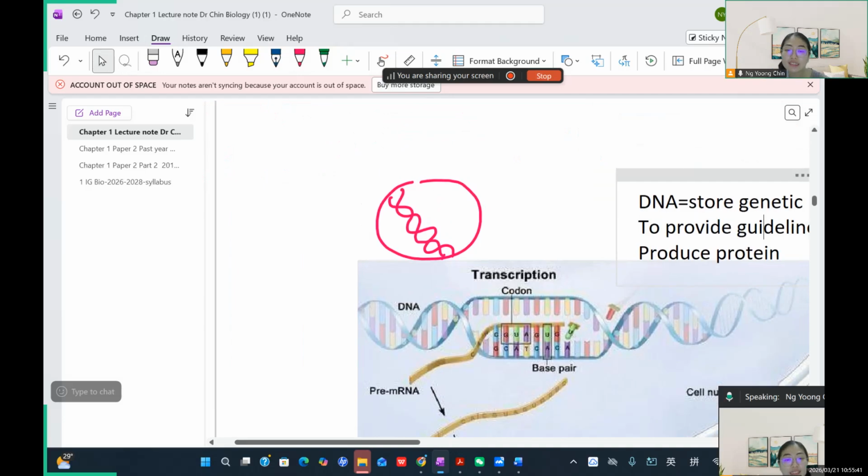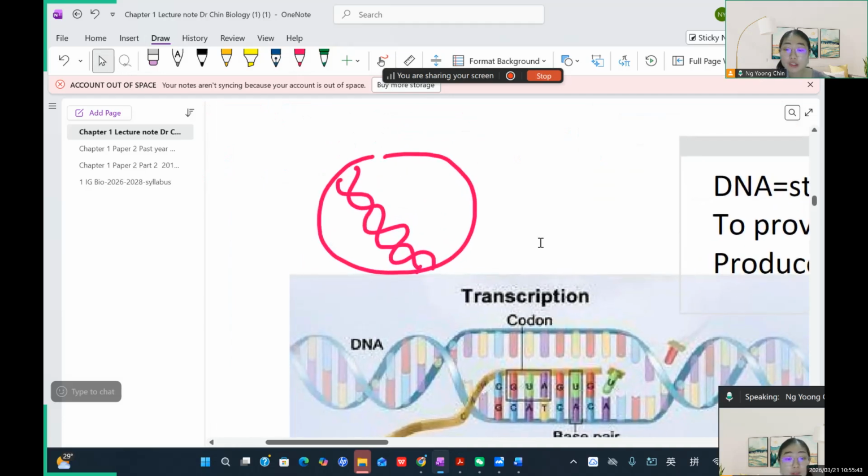So that's why inside the DNA, they will have genetic information. And those genetic information exist in the form of the nucleotide base sequence, the ATCG.